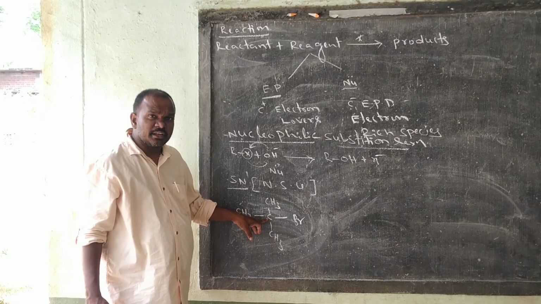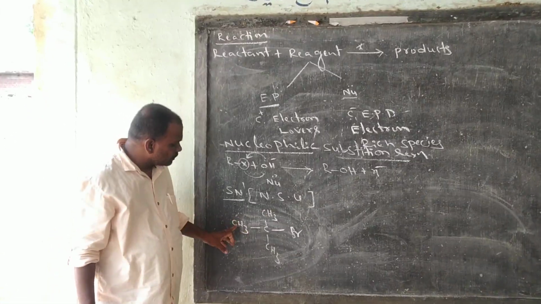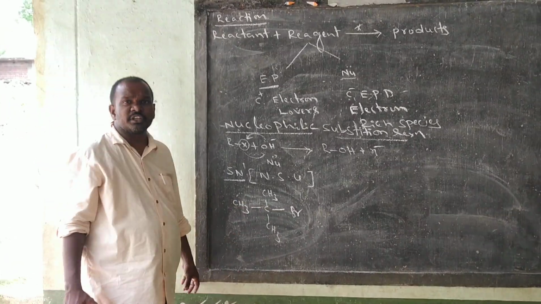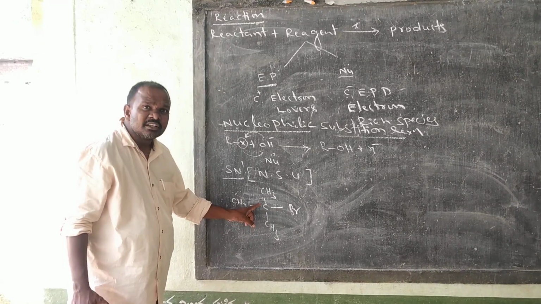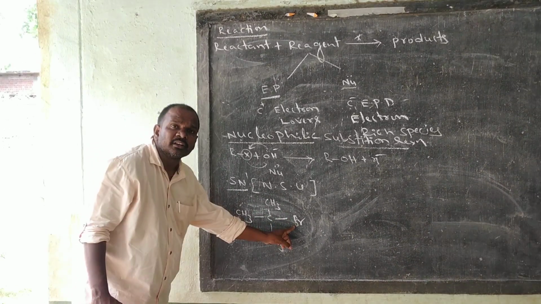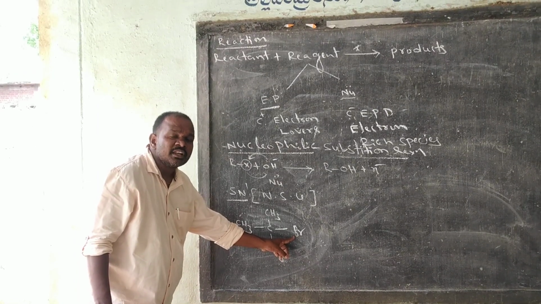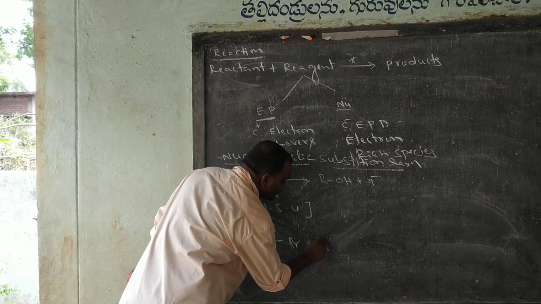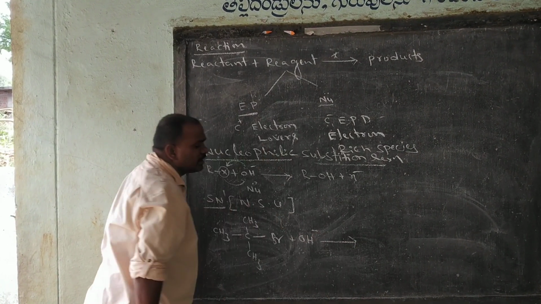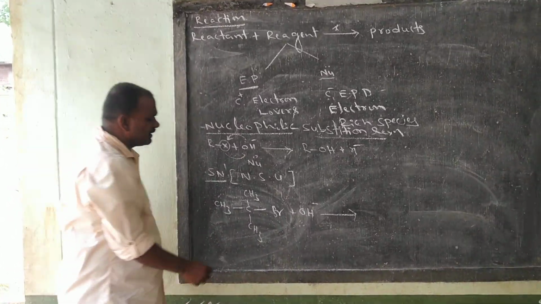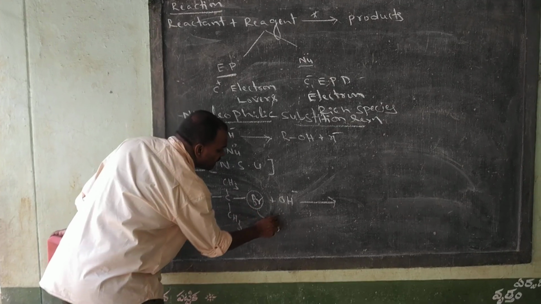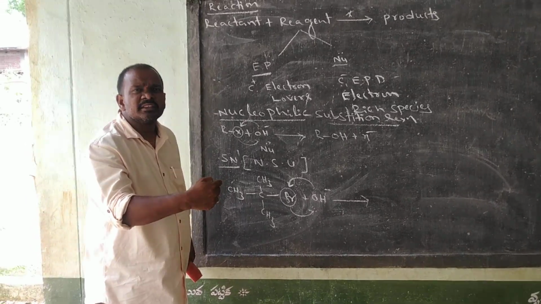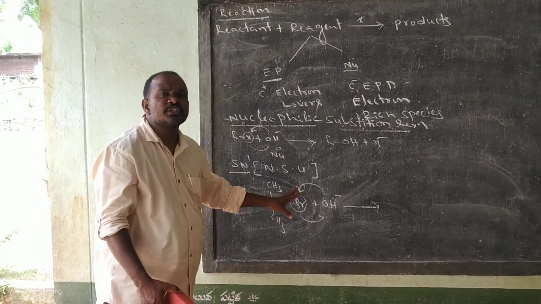This carbon is said to be tertiary carbon because this carbon is linked with 1, 2, 3 carbons. This tertiary carbon is linked with the halogen. That's why this compound is said to be tertiary butyl. This bromide is attached, that's why this is said to be tertiary butyl bromide. This tertiary butyl bromide is treated with nucleophile. Here the nucleophile is attacking on this. Then this Br group is replaced by the nucleophile. If Br is replaced by the nucleophile, then it is said to be nucleophilic substitution reaction.